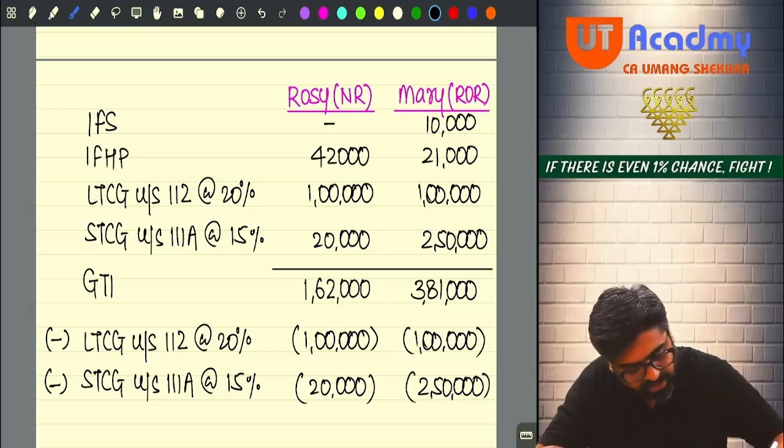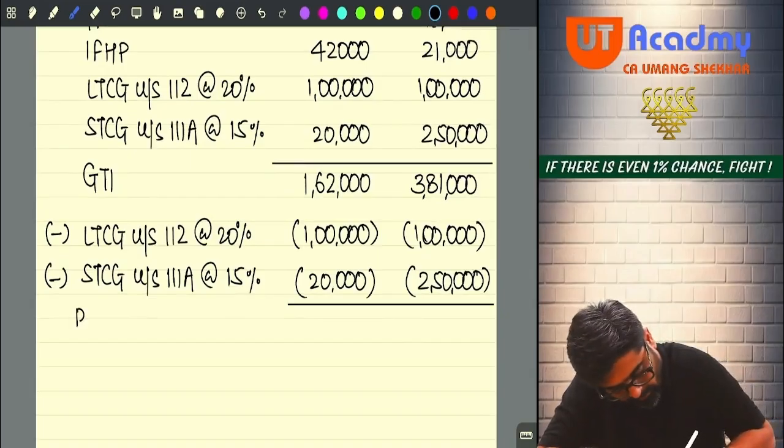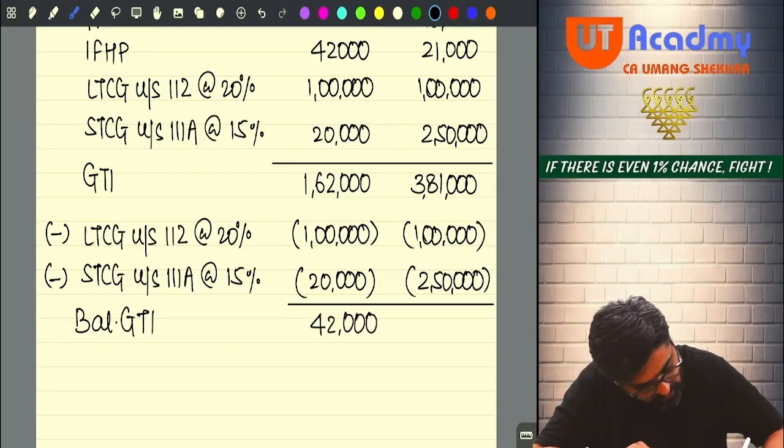Whatever balance GTI will be there, from that balance GTI only chapter 6A deduction should be taken. So balance GTI is 42,000, sir, and here it is 31,000. Are you getting it? What is happening?